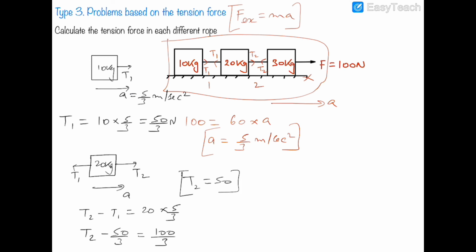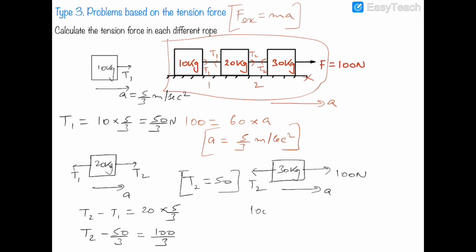Okay, now T2 is 50. Now if I draw the free body diagram of the 30 kg block, I do not require it, but I am demonstrating or proving the value of T2 by the 30 kg block. So T2 acts on the 30 kg block on the left side, and there is a force of 100 Newton acting on it on the right side. But the 30 kg block is moving in the forward direction towards the right, and hence we can assume that the 100 Newton force is greater than T2.